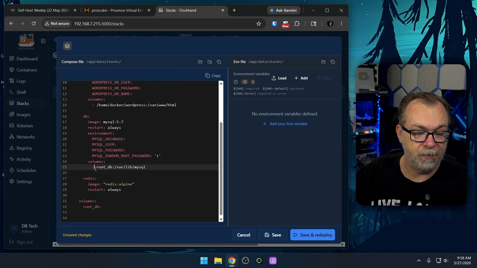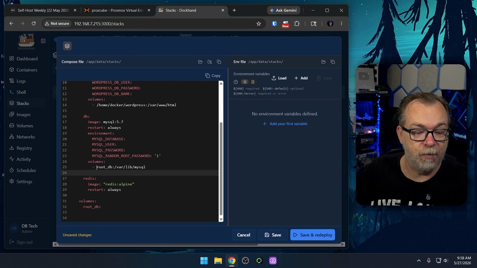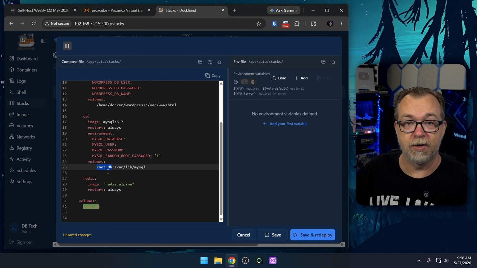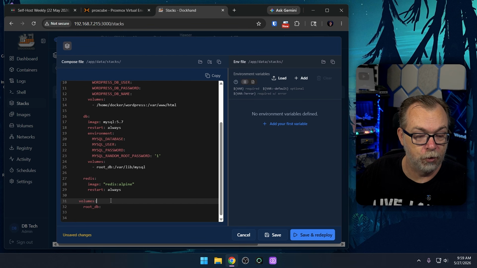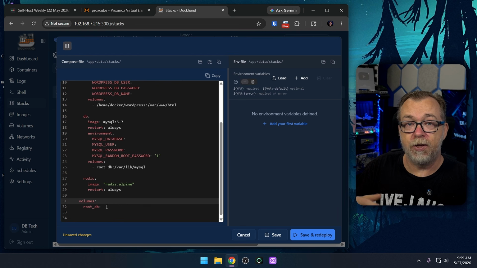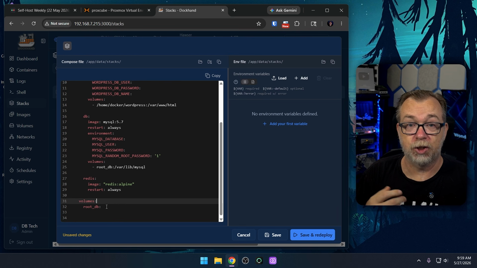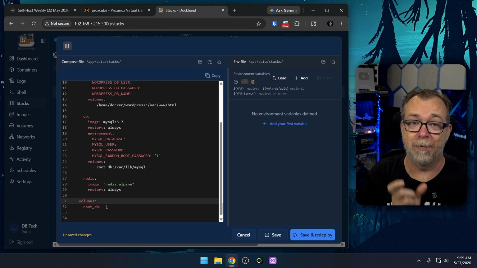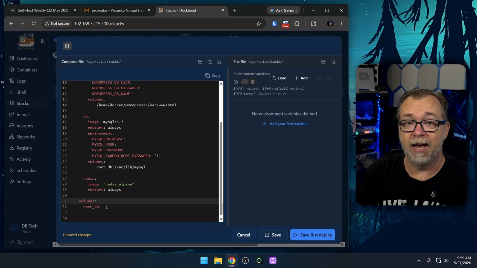However, down here at the bottom, I've got a Docker volume that handles my database for that WordPress instance. Here we can see that I've got it declared as root_db. And at the bottom where I've declared the volume itself, I've got volumes root_db. Now, if you were to just deploy this as it stands, there's a very good chance that Dockhand would just create a new volume with a different username in front of that root_db. And that's going to give you a fresh install that you definitely don't want, especially if you've got a lot of data in there, like my instance that's been running for 8 years.